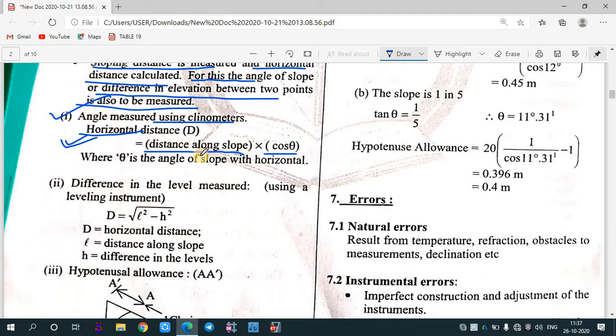And in the case where you have not measured the angle, you need to measure the difference of level. It is given by the formula d equals the square root of L square minus h square, where d is the horizontal distance which is required, L is the distance along the slope, and h is the difference of level.